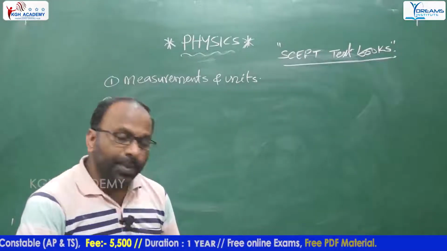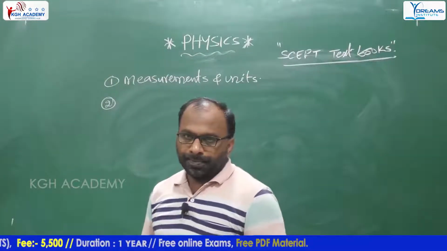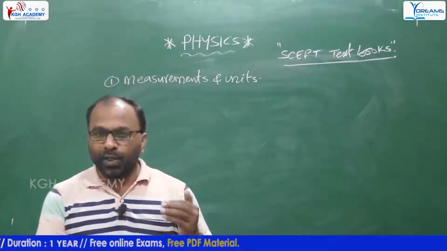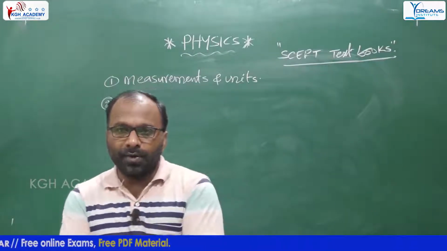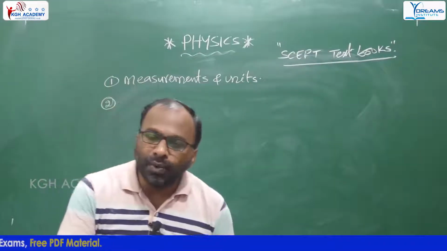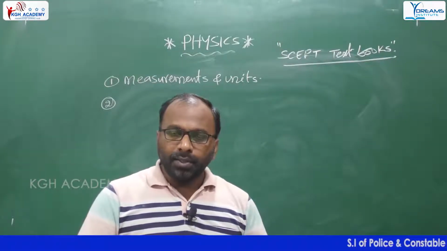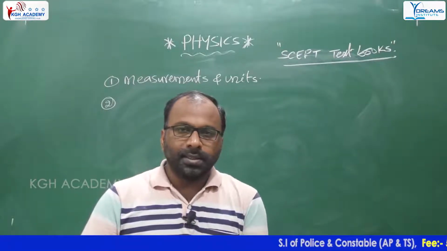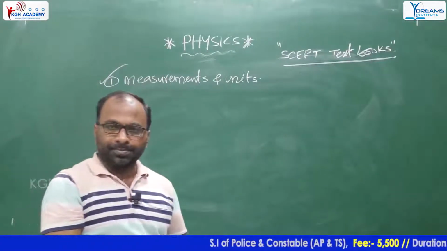And also in this chapter, we discuss the physical quantities. Physical quantities have both magnitude and unit. Physical quantities are mainly classified into 2 types, fundamental and derived physical quantities. Which are called fundamental physical quantities, which are called derived physical quantities, how to identify them, how to write the units for that. Next, we'll also discuss some important units in our daily life, some prefixes of ten, and some important devices in this chapter, that is measurements and units.